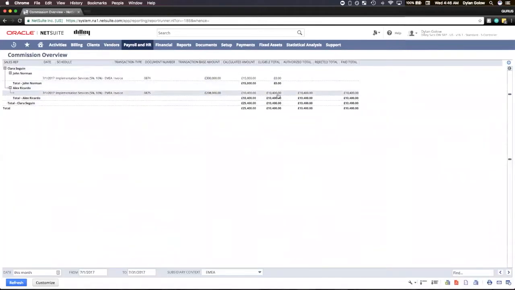As we see, now we went all the way through from the calculated amount, we've received customer payment and then we have an eligible total. We've just authorized it and approved it in the same step and finally paid out the commissions to Alex.